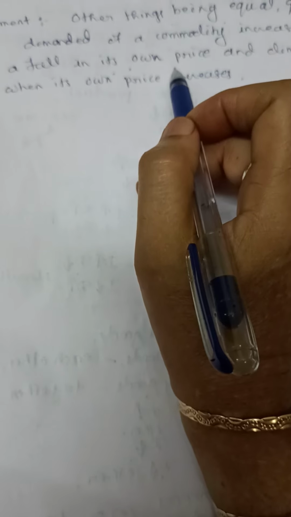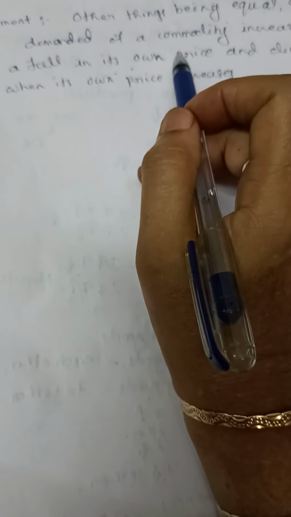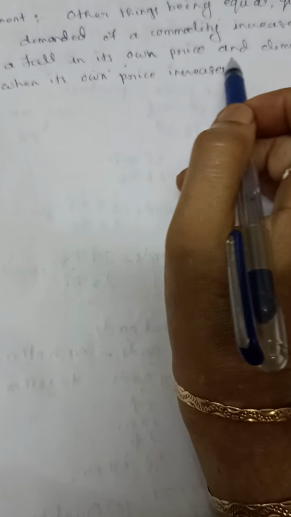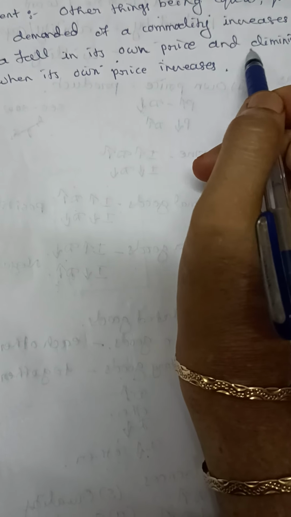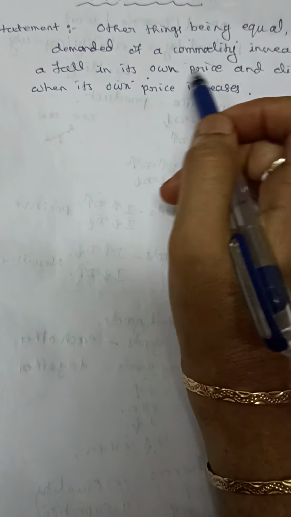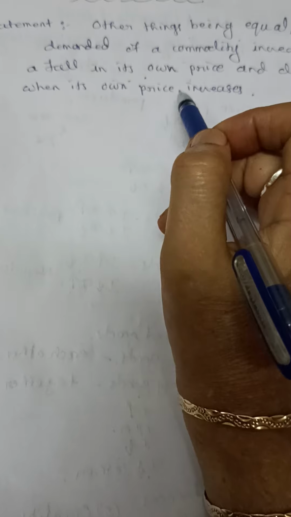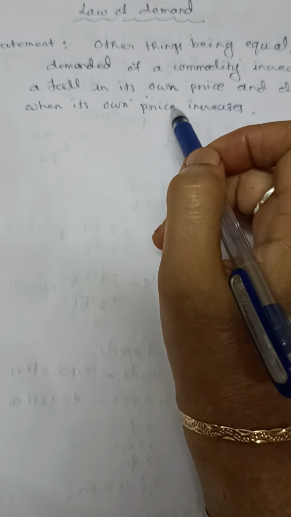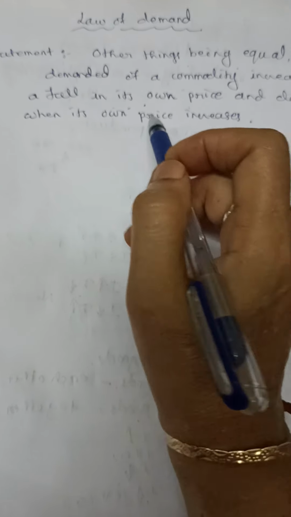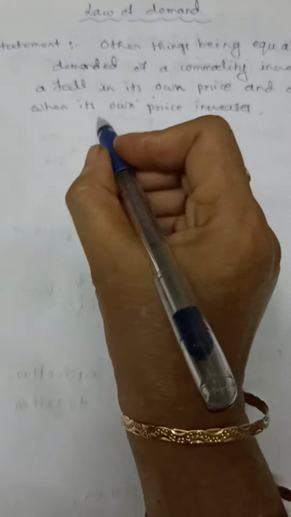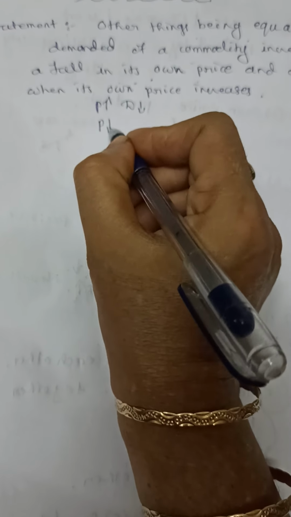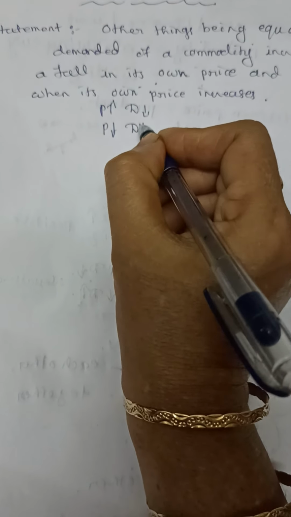When the price of the product falls, the demand for the product increases, and diminishes means the demand decreases when its price increases. So this is the statement of law of demand. When the price is more, demand for the product is less, and when the price is less, demand is more.